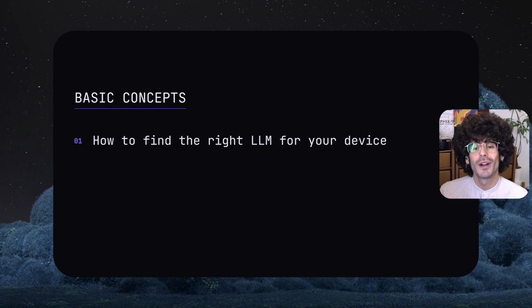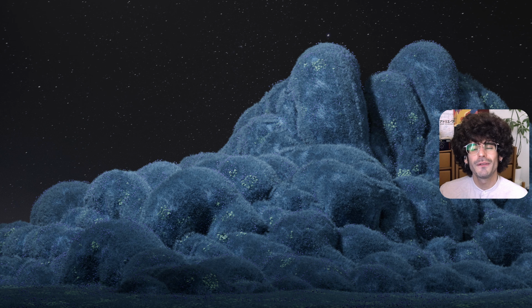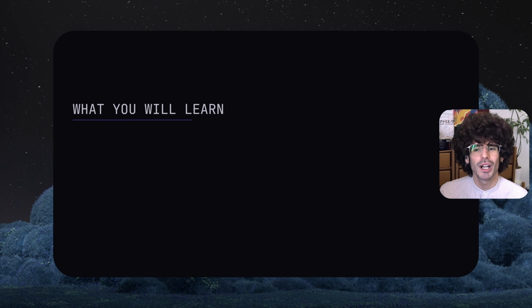In this tutorial, we will look at one of the most elegant ways to run artificial intelligence locally and for free on Mac devices, iPads and iPhones. Importantly, we also cover basics like how to find the right large language model for your device, how they work, system prompts and many more concepts. So even if you're on Android, Linux or Windows devices, you can follow this tutorial and apply the insights to other tools such as Ollama and LM Studio, which I will cover in upcoming videos.